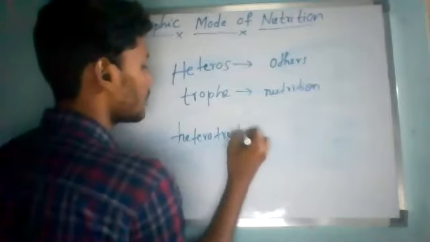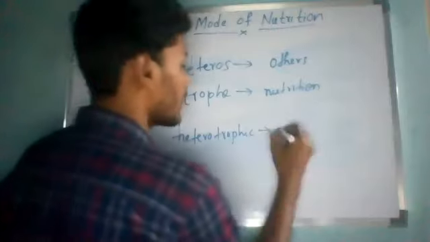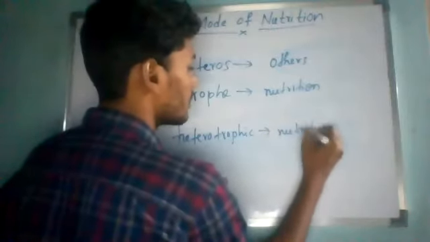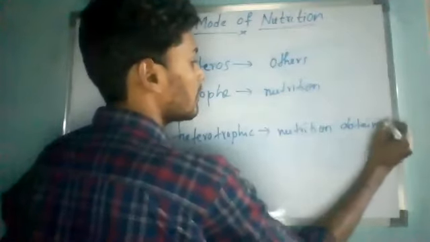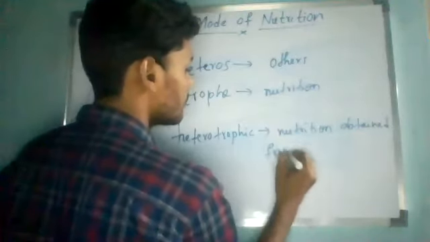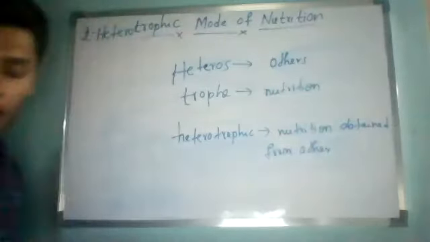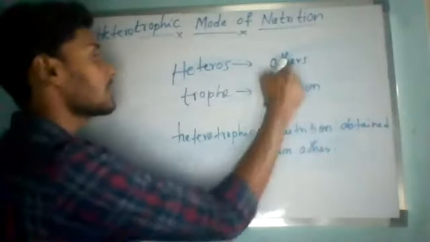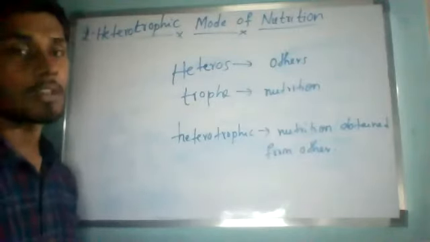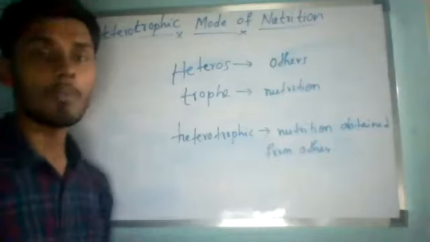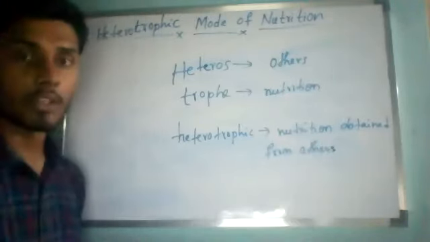What is the meaning of heterotrophic? Heterotrophic means nutrition obtained from others. That is the meaning of heterotrophic mode of nutrition. Heteros means others. Tropy means nutrition. So nutrition obtained from others is called the heterotrophic mode of nutrition.